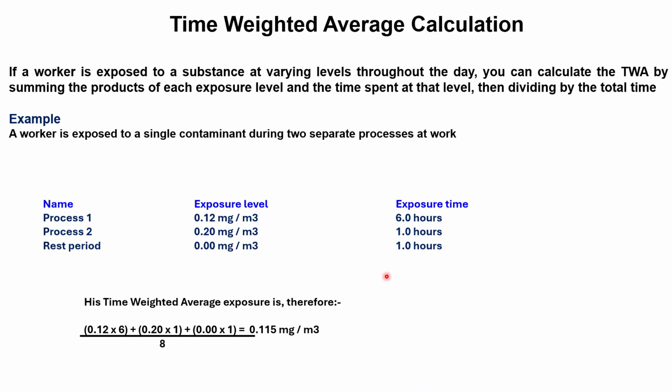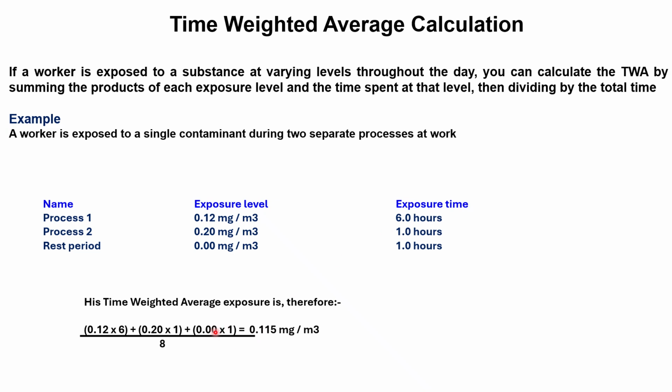So let us see what the time weighted average is. What we did, we took the exposure level at which he spent 6 hours and multiplied it by 6. Then again we took the second process exposure level, 0.20 into 1, because he was exposed to that substance for 1 hour.